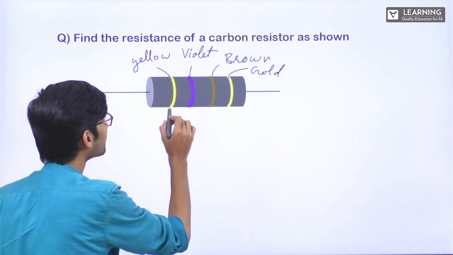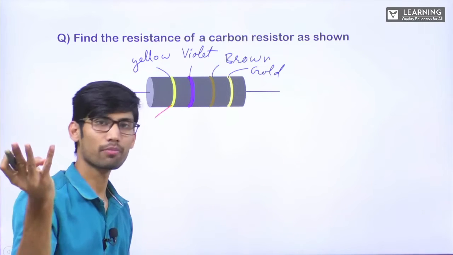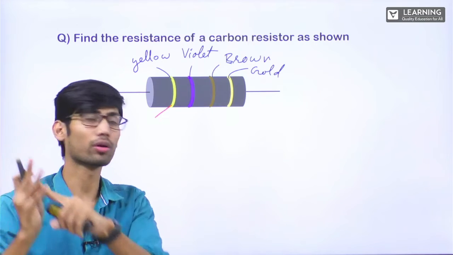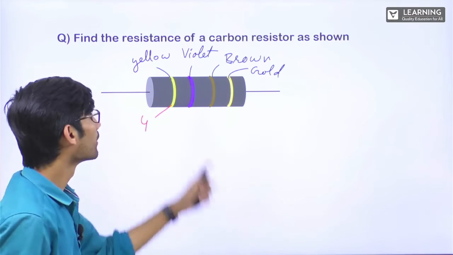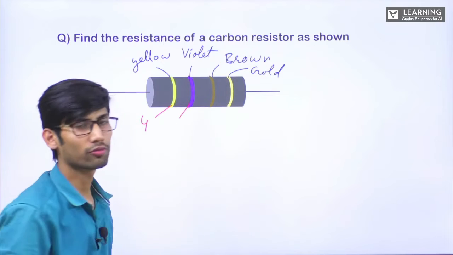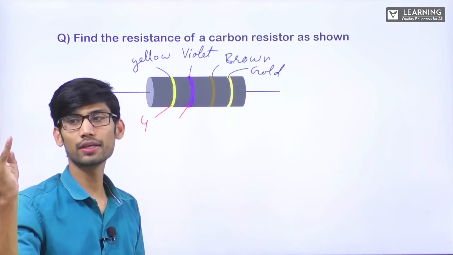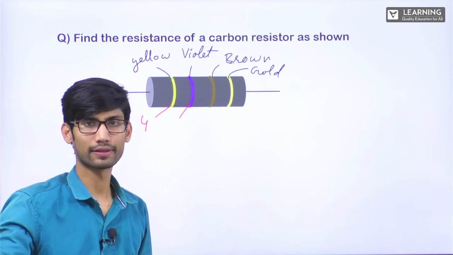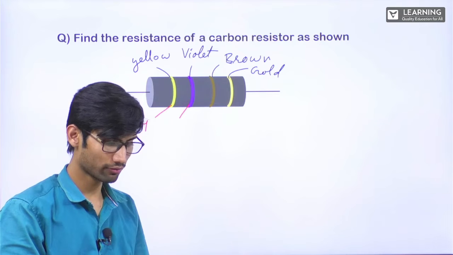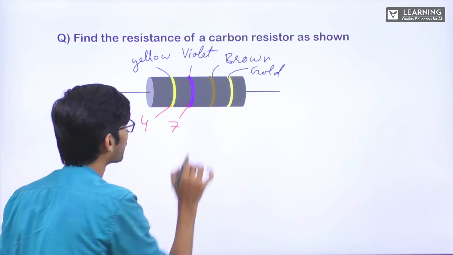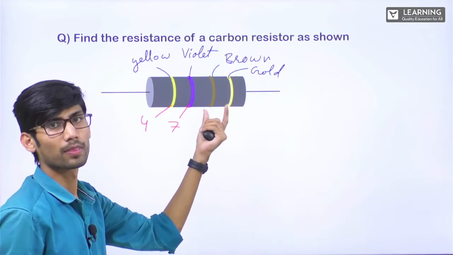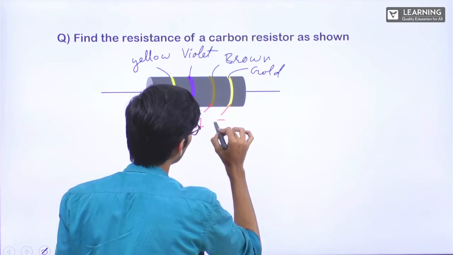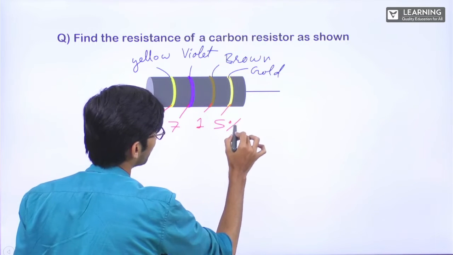What does yellow represent? B.B. Roy, right? 0, 1, 2, 3, 4. So it is 4. Violet. What will be the number associated with this? B.B. Roy of Great Britain has a very good wife, right? 0, 1, 2, 3, 4, 5, 6, 7. This is 7. Brown, the second B, right? That is 1. From 0 we count, second is 1. Gold is 5%.